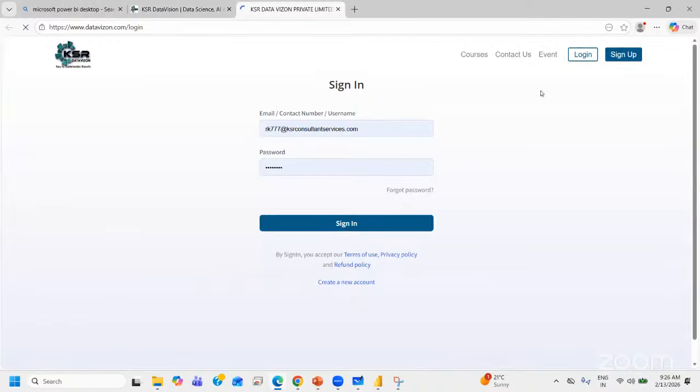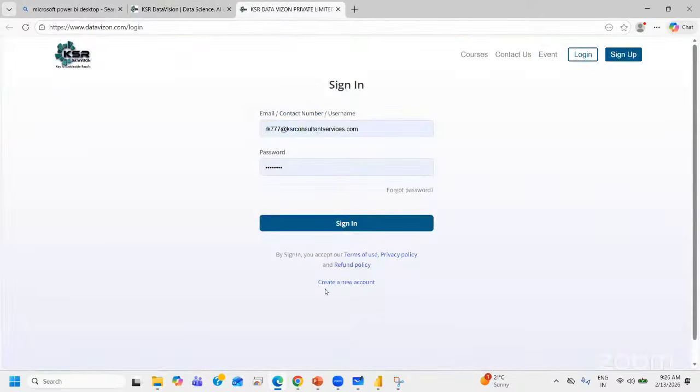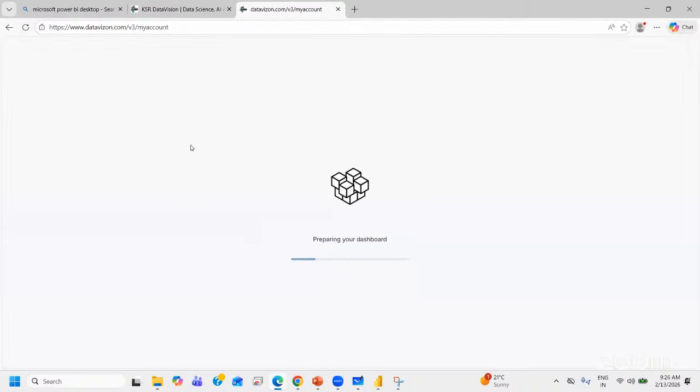Now, see here, once you click on login from the KSR Datavision website, it would open a new page. There is an option called create a new account. If anyone doesn't have an account with us, you can create one with your own personal email ID, like Gmail, Yahoo, Hotmail, whichever you have. You will get an OTP on that and you can continue. Then sign in with that same email ID and password, and this would open your dashboard, your account.